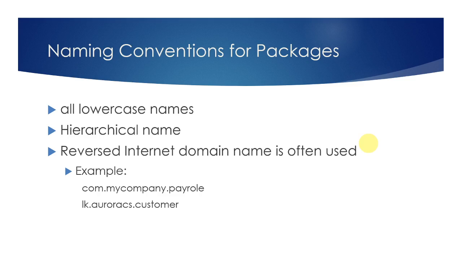The third best practice is the use of the reverse internet domain name for the package name structure. The reason is that we want to make our packages uniquely named, so that our packages and other third-party libraries are not going to conflict with each other. Your domain name is something unique to you, and no one else can have that domain name.